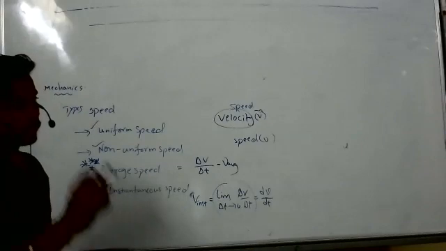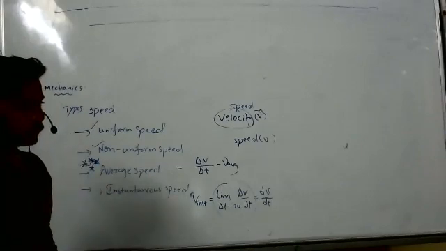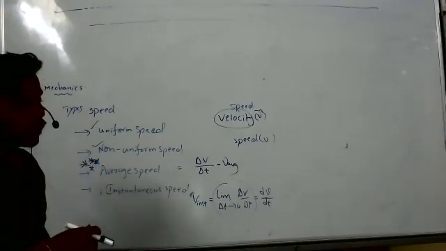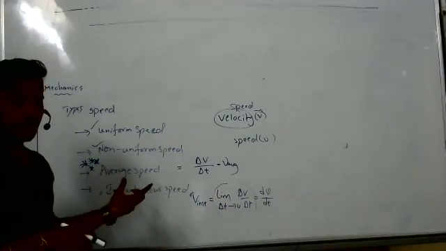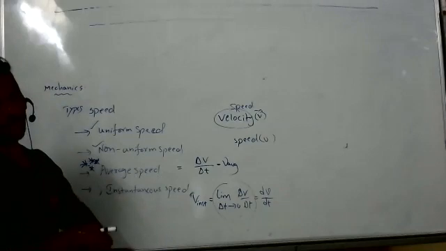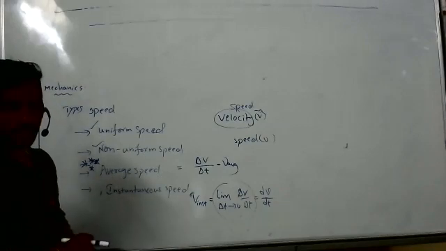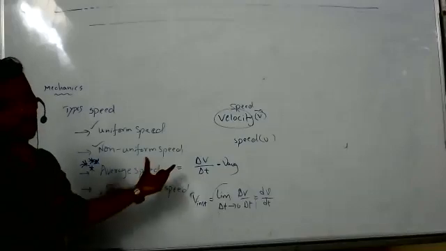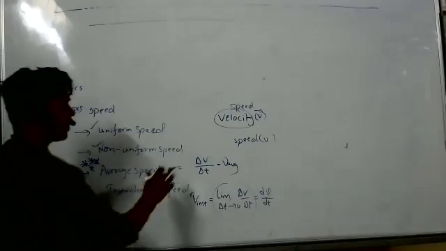Tell me, can you repeat the average speed definition once? Average speed: the ratio of total distance traveled by a body to the total time taken.